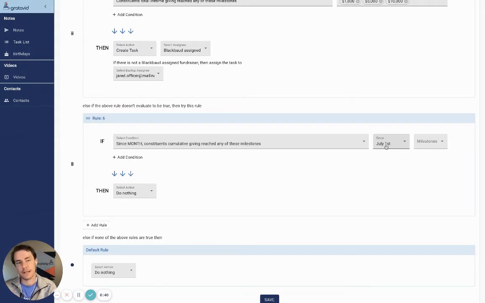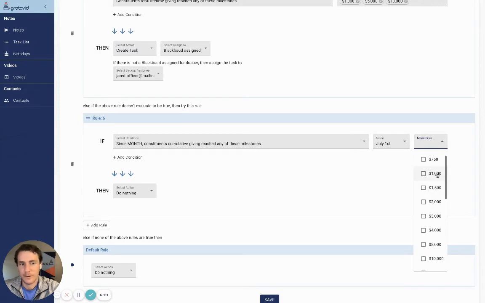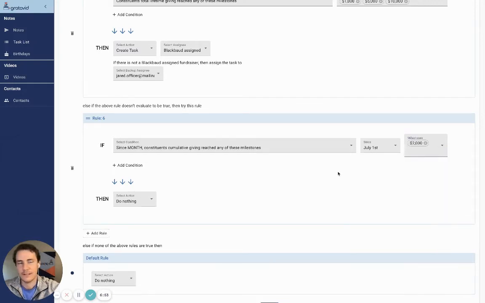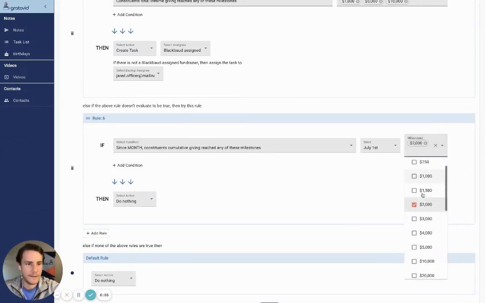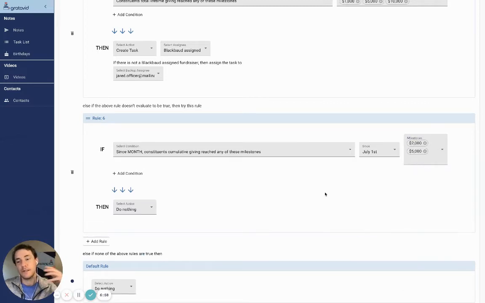If that's 10 months, it'll calculate the 10 months since July 1st. If it's currently July, it'll just look at July. But what that says is, since July, has anyone crossed the threshold for our giving society, which is at $2,000, or maybe you have one at $5,000. So these work really well when paired with fiscal years or some kind of giving societies or giving clubs.